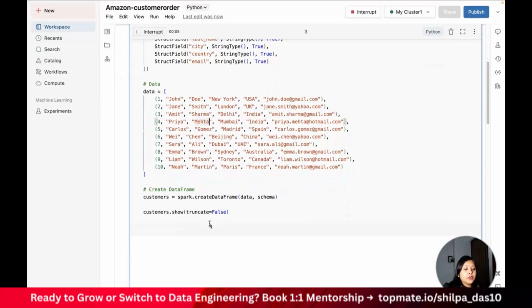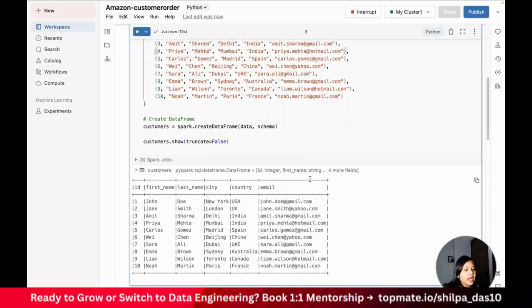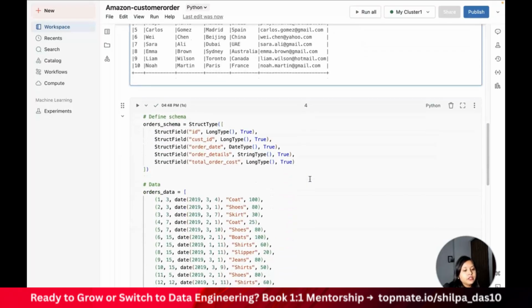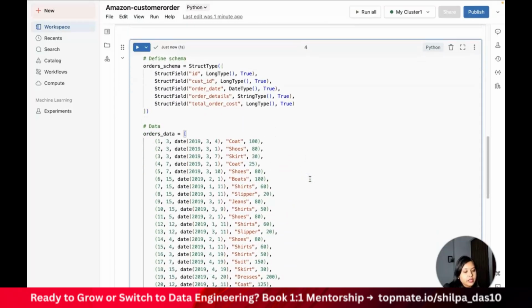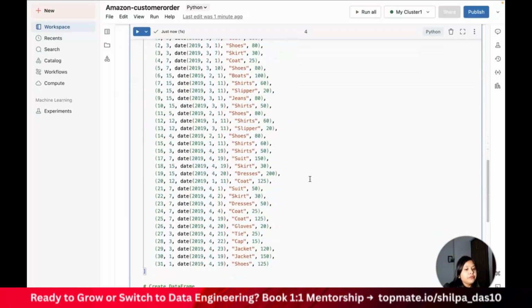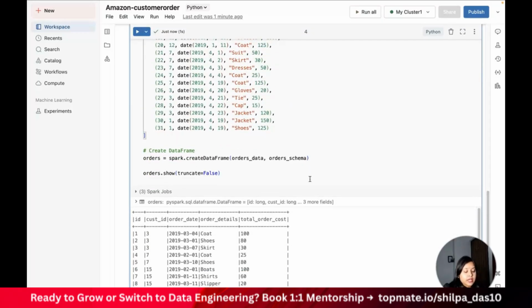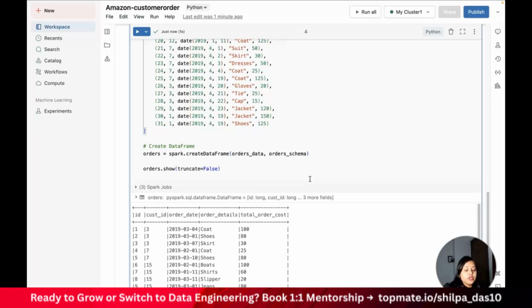I'll go ahead and put this notebook in Git so that you can pick it up from there as well. And we also have the orders data set. So this is my orders data set. Let me run this. Once my data set is ready, now let's try to solve this question.